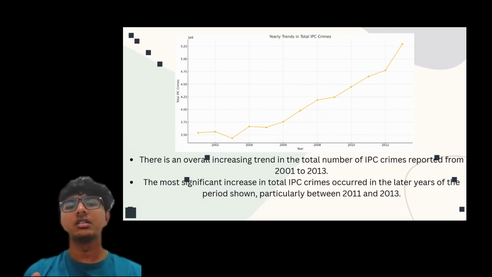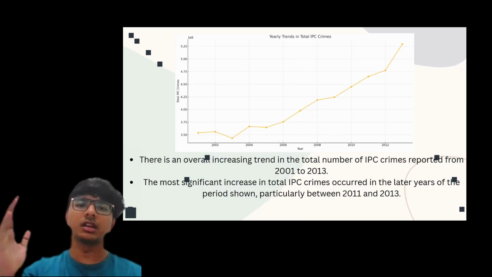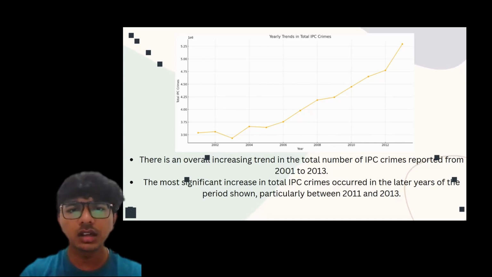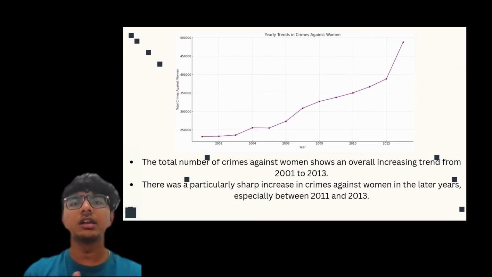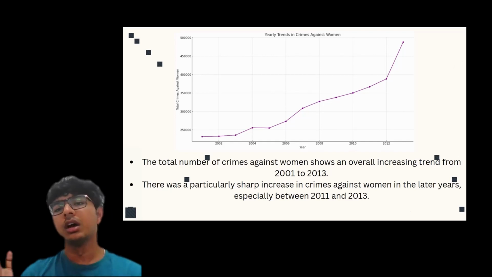The most significant increase in total IPC crimes occurs in the later years of the period, particularly 2011 to 2013. As you can see, in 2011 there is a very sharp rise. From 2006 onward, the crime rate increased very linearly and rapidly. So this is the yearly trend in crimes against women. This is also from 2001 to 2013, and there is a huge spike from 2011 to 2013.